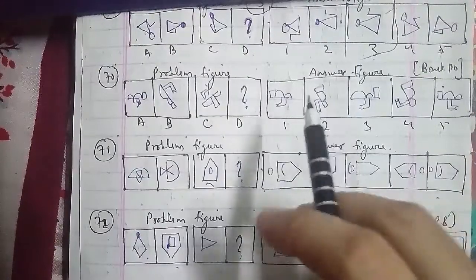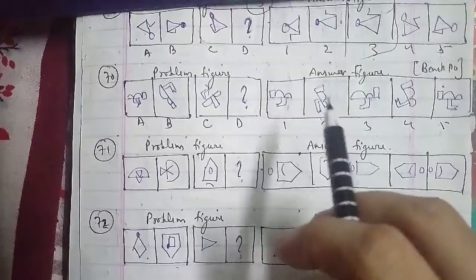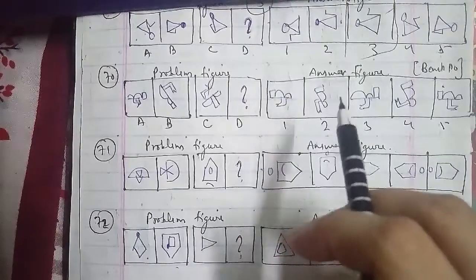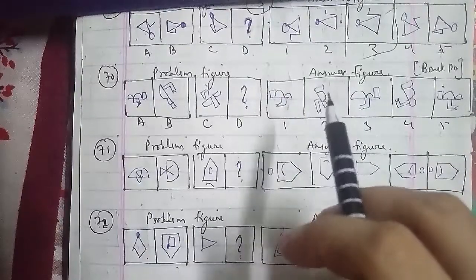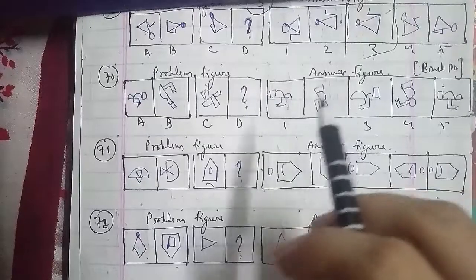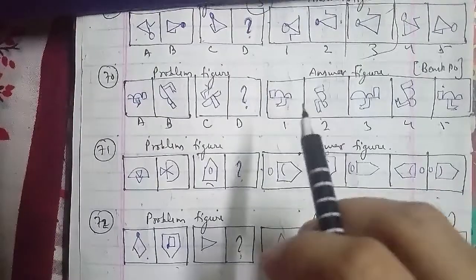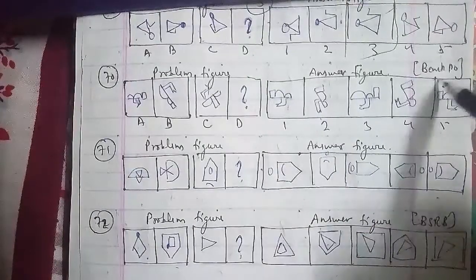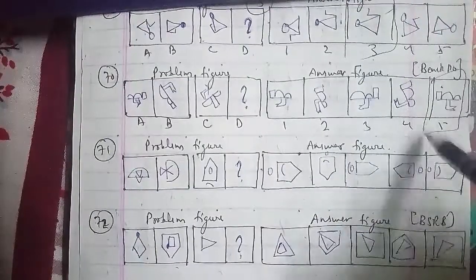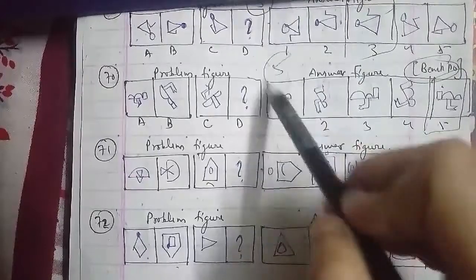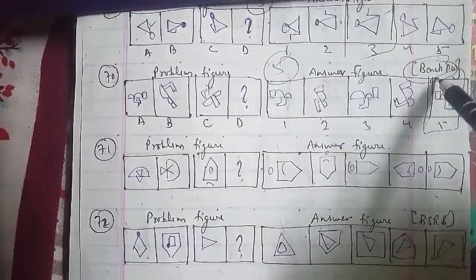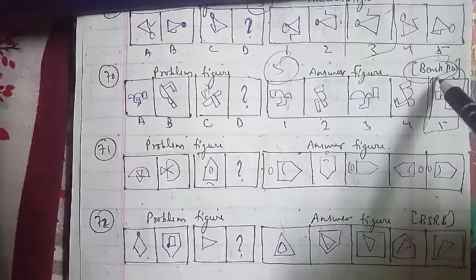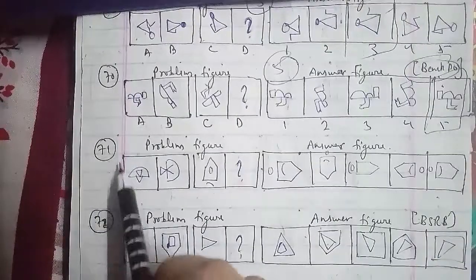So we can say that the fifth figure will be the right answer for this question, and that has been very important because this has been asked in your bank PO question paper as well. Let's go ahead with the other one, which is your 71st question of the session, the problem figures and the answer figures as well, which have been named as A, B, C, D. These have been named as 1, 2, 3, 4 and 5 respectively here.